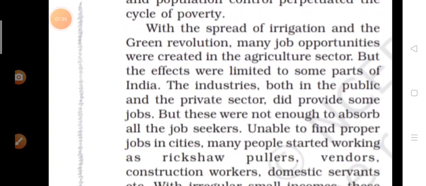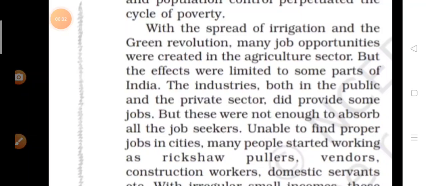Now, with the spread of irrigation and the green revolution, many job opportunities were created in the agriculture sector. You know about the green revolution. So after that, what happened? With the spread of irrigation and the green revolution, many job opportunities were created in the agriculture sector. But the effects were limited to some parts of India.